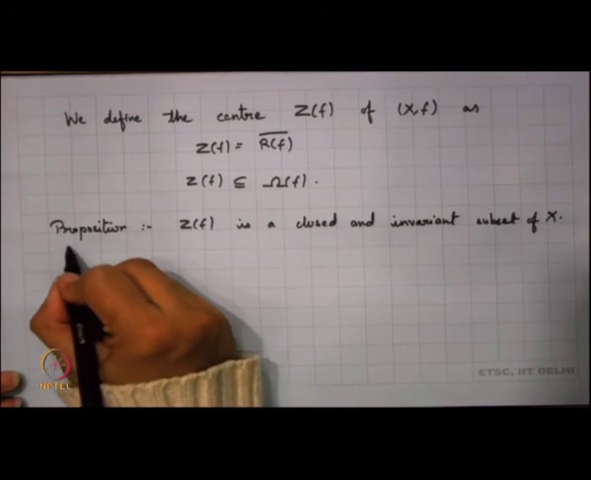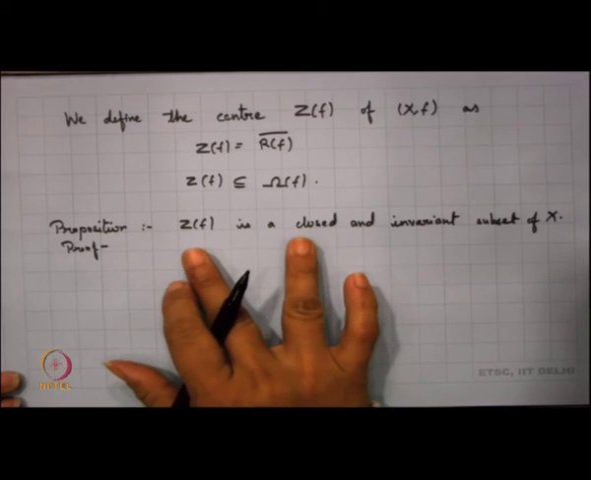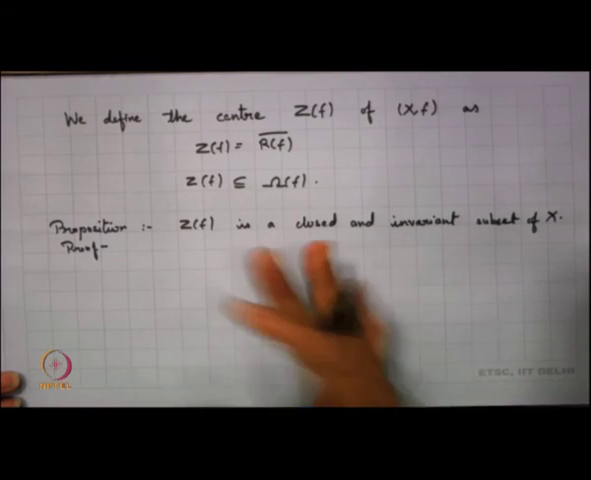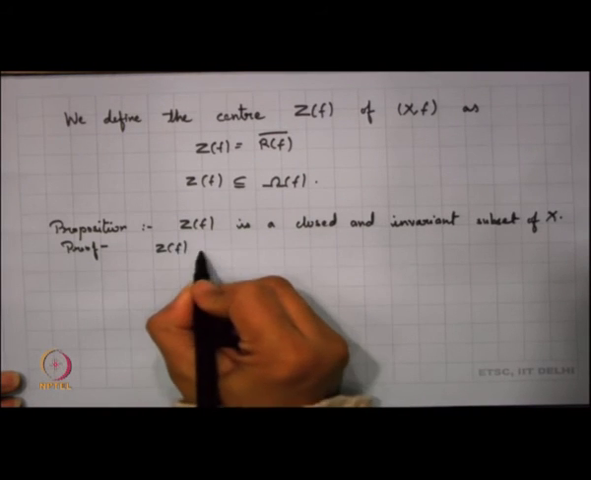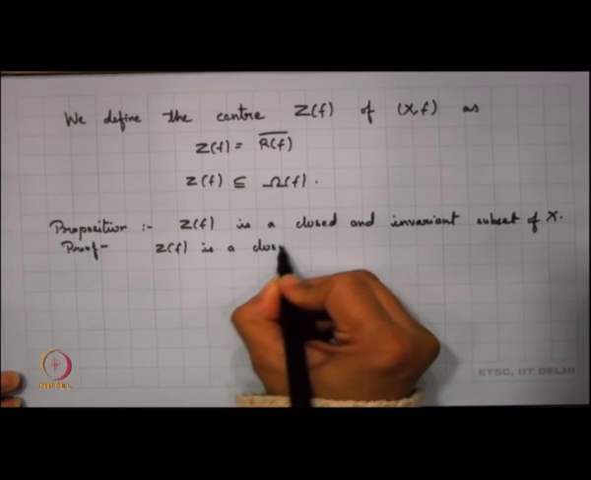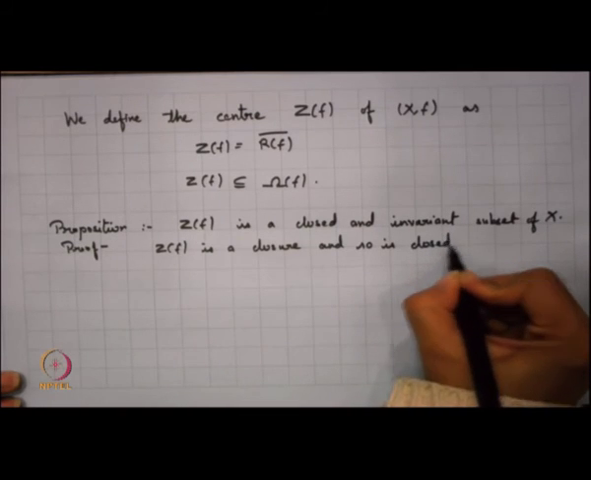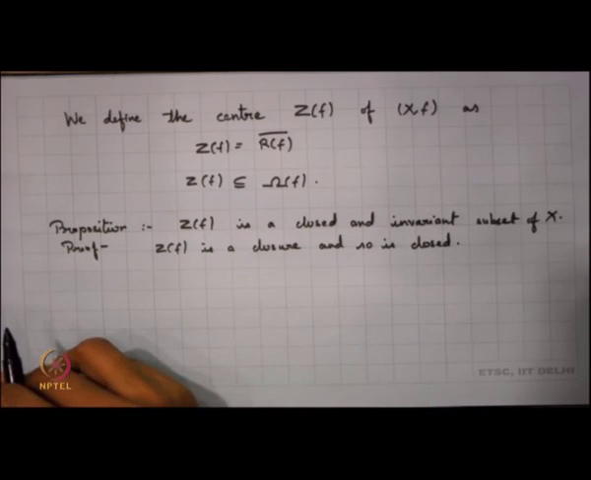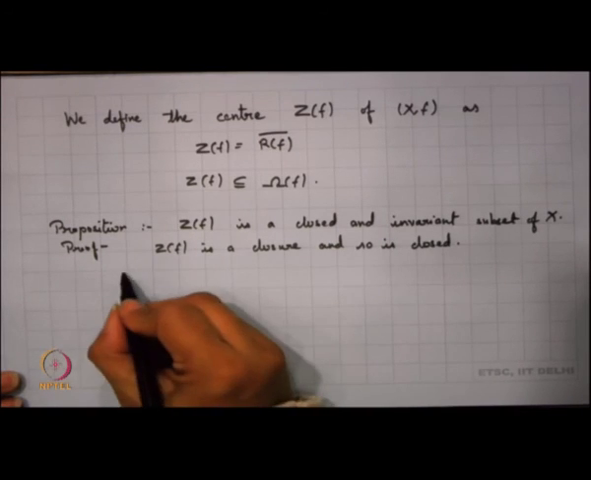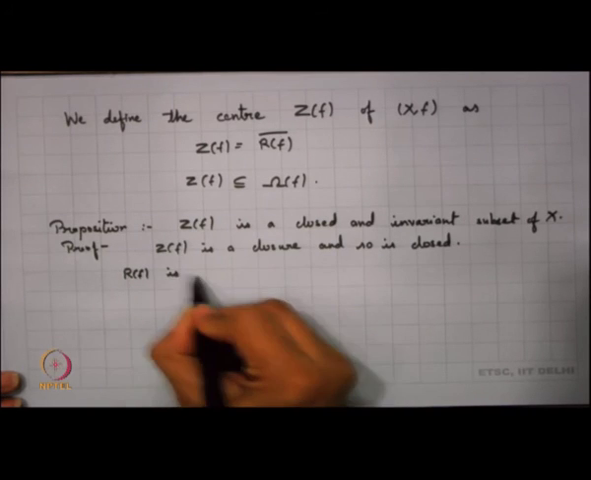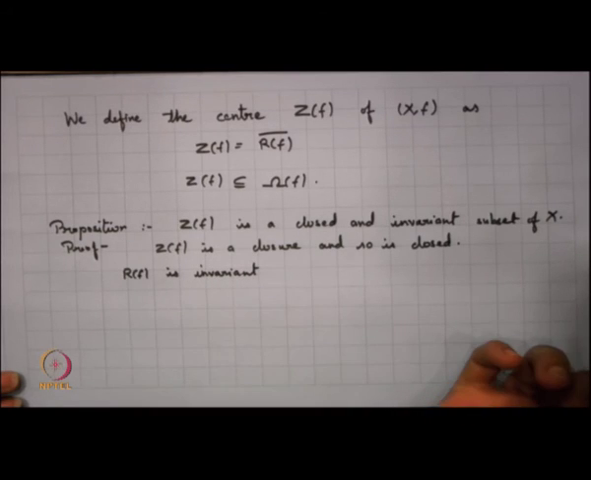So, the proof again here is quite simple. The center is a closed set because it is the closure of the recurrent points, right. So, this is a closure, and so it is closed. Is it invariant? All we need to check is that it is invariant. So, all we know is that R f is invariant, right, and the closure of an invariant set is invariant.